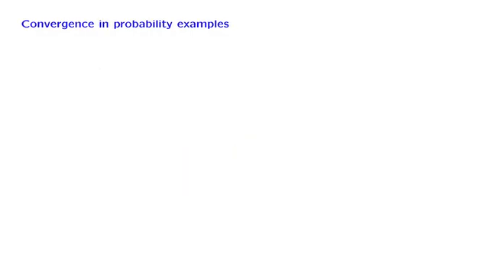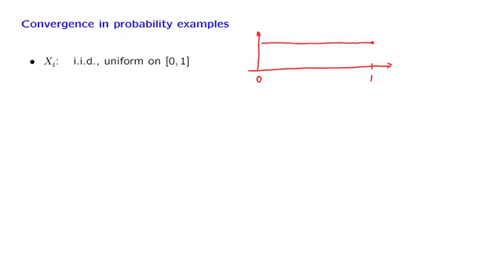Our second example is going to be less trivial and more interesting. Consider random variables that are independent and identically distributed and whose common distribution is uniform on the unit interval, so that the PDF takes this form. Are these random variables convergent to something? The answer is no, and the reason is that as i increases, the distribution does not change and it does not get concentrated around a certain number. The distribution remains spread out over the entire unit interval.